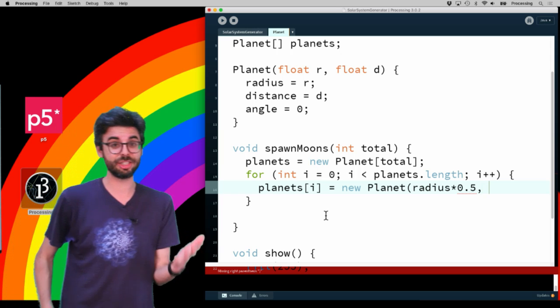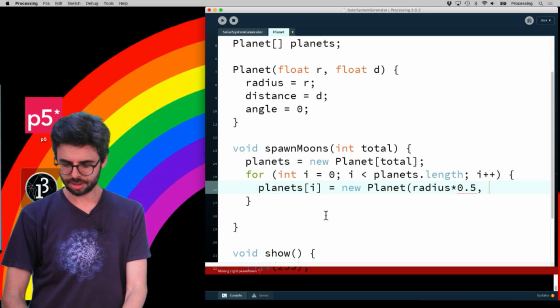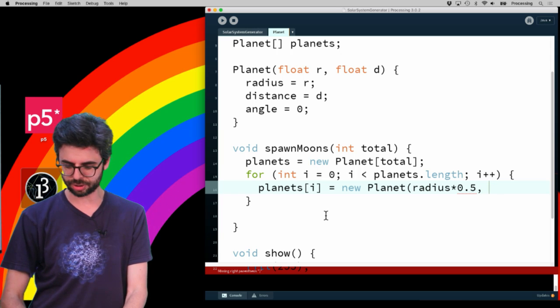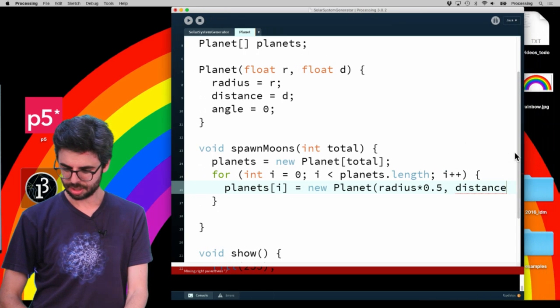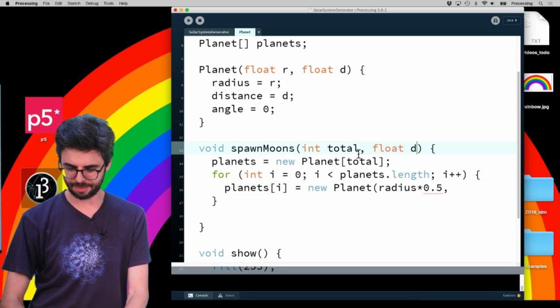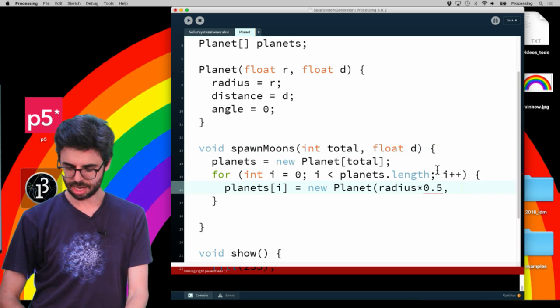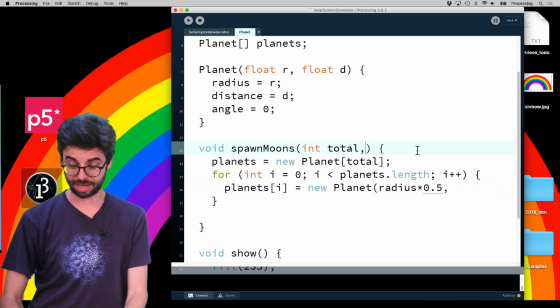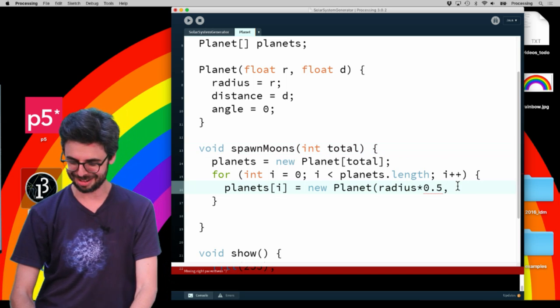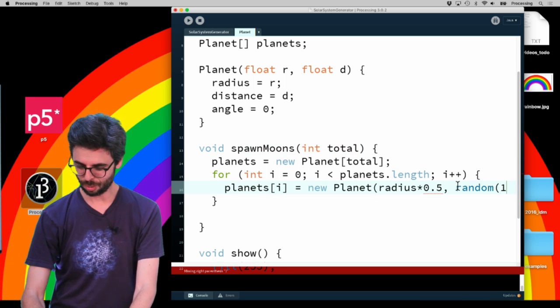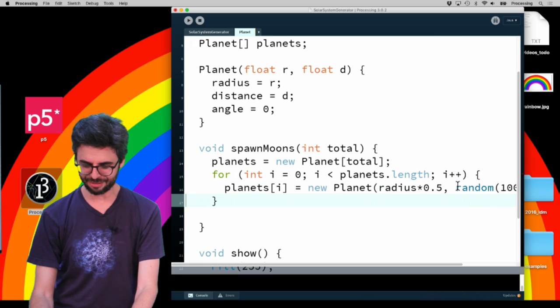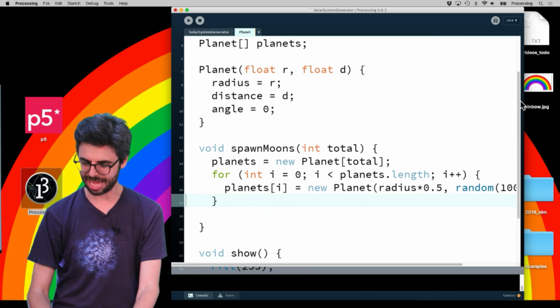And then its distance should be some amount. I think maybe we could actually make this an argument here. No, let me try just doing something random for right now. Random, 100, 200. I got to figure out a better way of thinking about that.